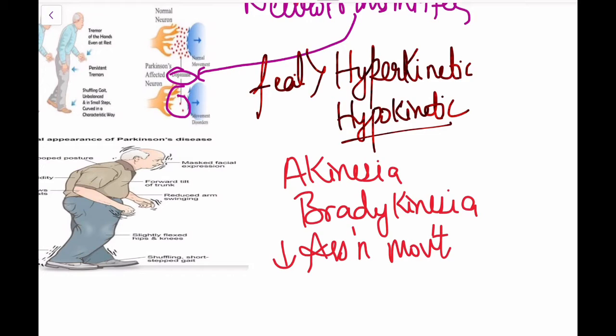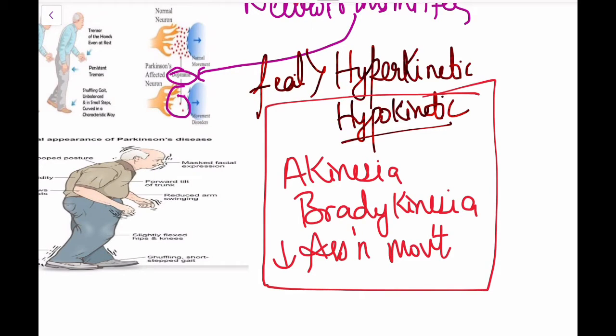Akinesia refers to difficulty in initiating movements and decreased spontaneous movements.